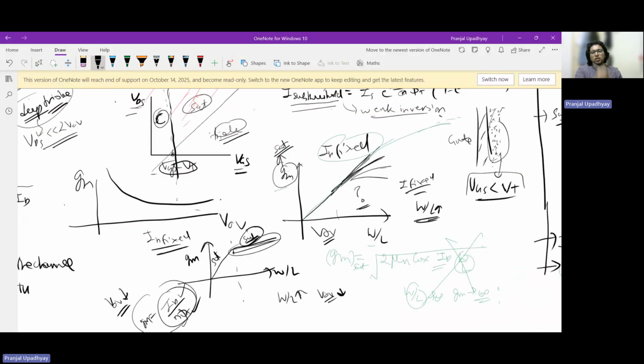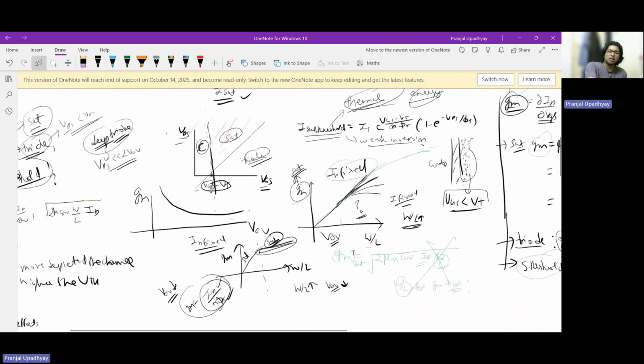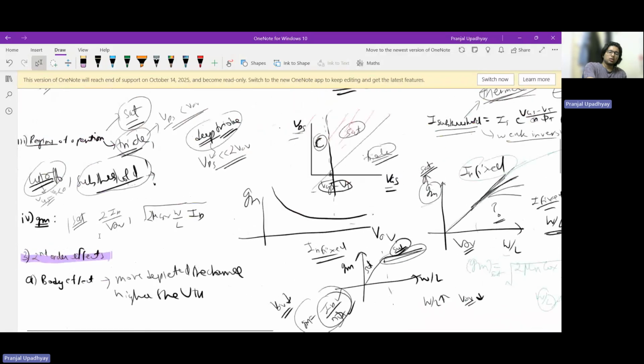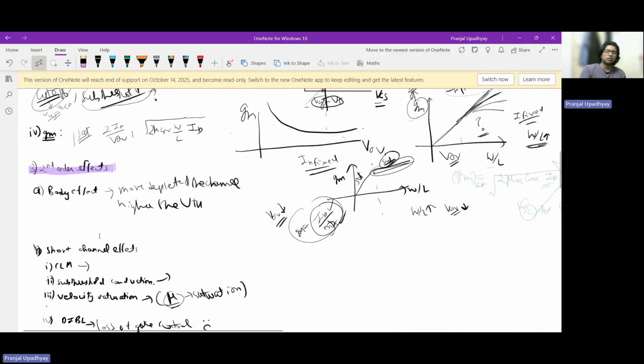So it won't just keep on increasing. That is something that I wanted to highlight. We should not simply follow the given equation blindly, but think a bit deeply about what can happen if I change one parameter, because everything is so interconnected here. Okay, so that was one thing that I wanted to highlight.